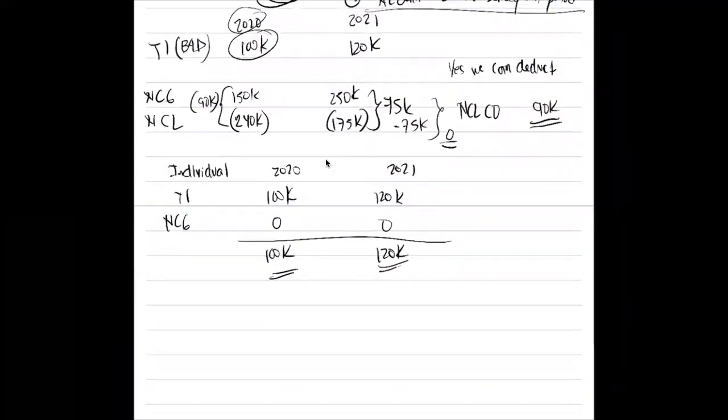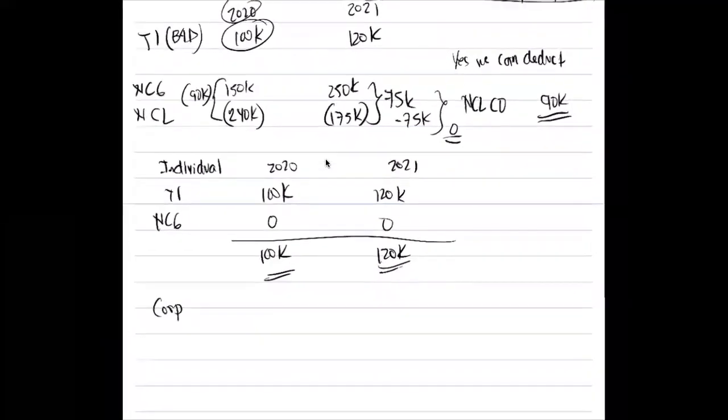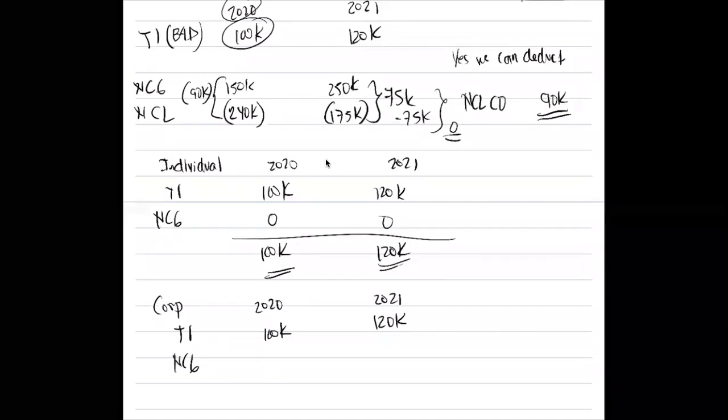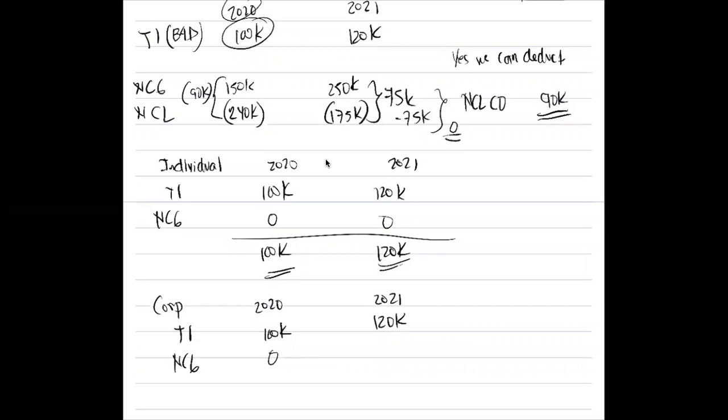But what if you are a corporation? Do we have an NCLCO? Nothing. So 2020 and 2021. So what is the taxable income on 2020? 100,000. 2021, 120,000. And then, do we have a net capital gain on 2020? Wala, kasi negative yan na. Negative 90, so zero yan. Is this negative 90 to be carried over for the next period? No, because we are a corporation.